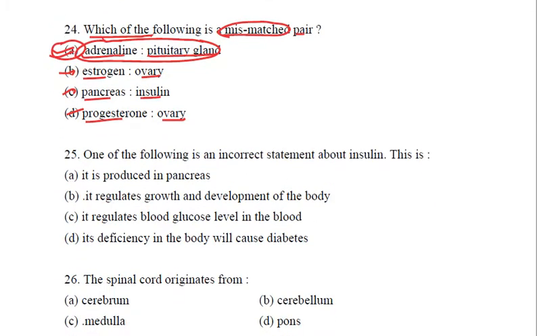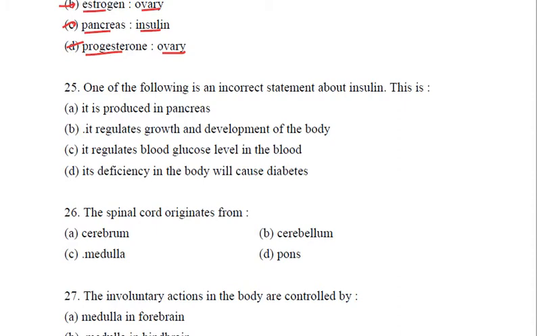Coming to the next question, which one of the following is an incorrect statement about insulin? Let us go through. It is produced in the pancreas. It is right. Correct statement. It regulates growth and development of the body. No. What is the function of insulin? Very simple, very common. It decreases the blood sugar level, which is the next option given.